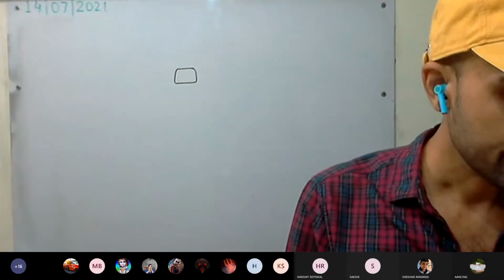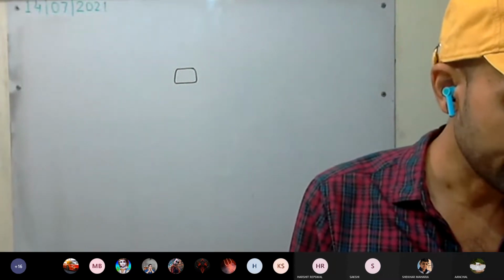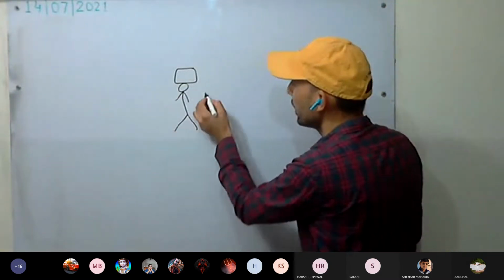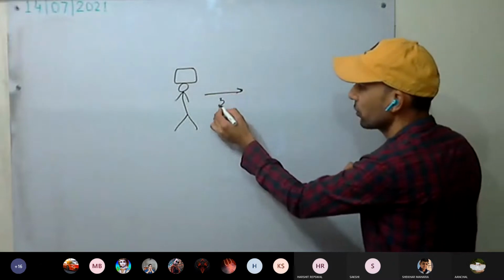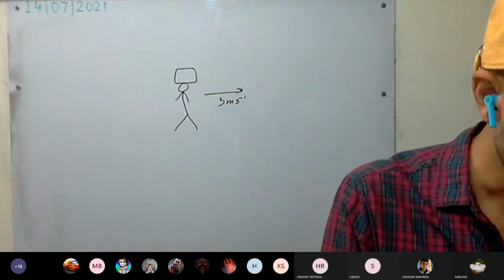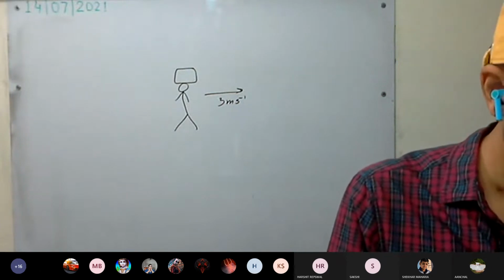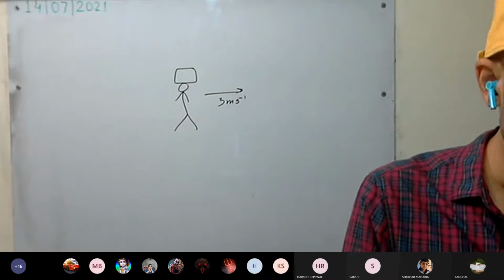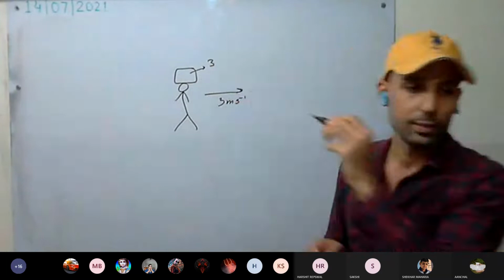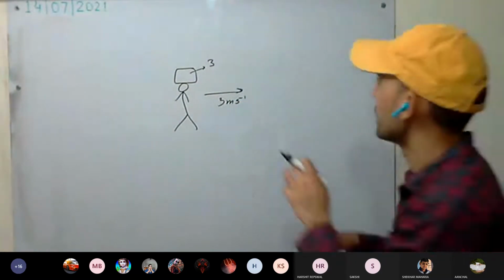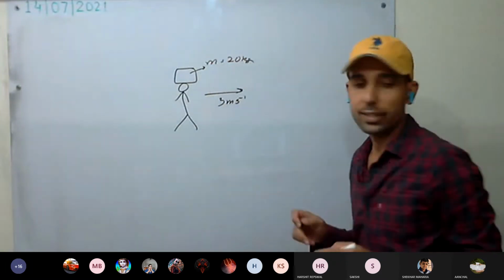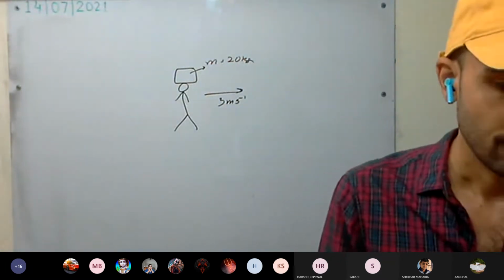Next: he runs carrying the box with a speed of 3 meter per second to catch a bus. This man is running with a speed of 3 meter per second to catch a bus. So how much is the work done? Mass is given, 20 kg. So how much is the work done?